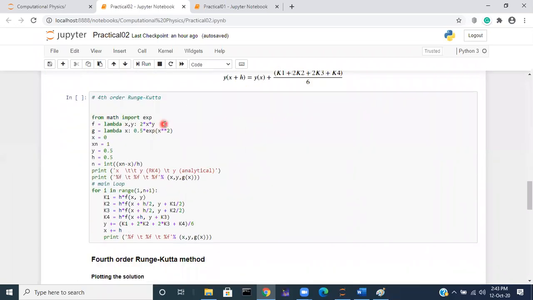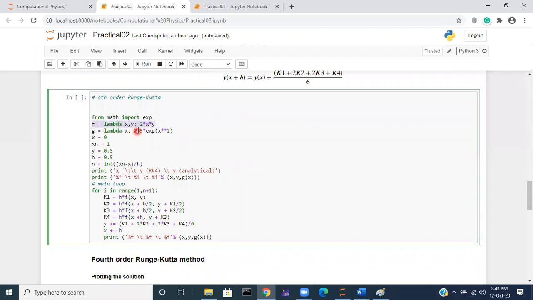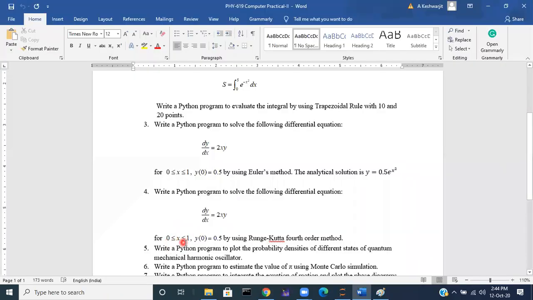We are using the same function. So the function is twice xy. The analytical solution is 0.5 exponential x squared. Same initial condition. Initially x was 0. The interval upper value, upper range, is x equal to 1. So the interval goes from x equal to 0 to x equal to 1. You are given that at x equal to 0, y is 0.5.